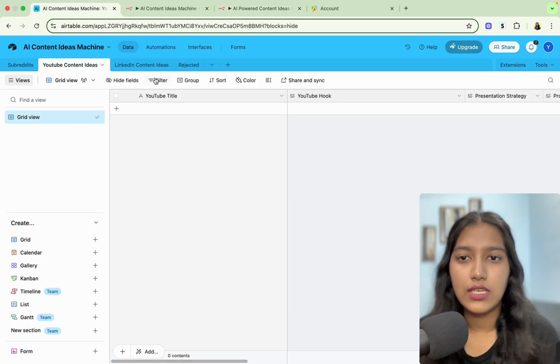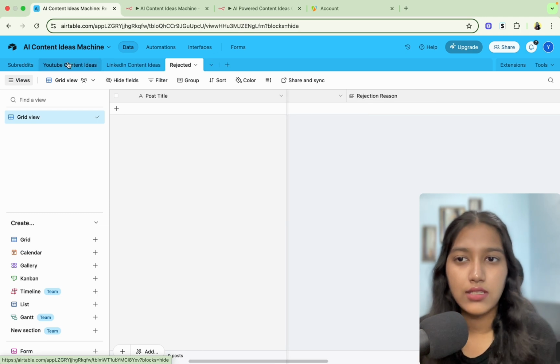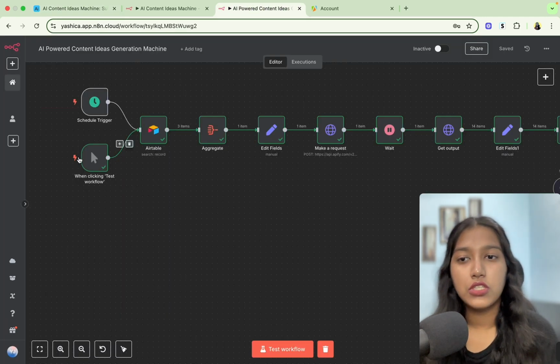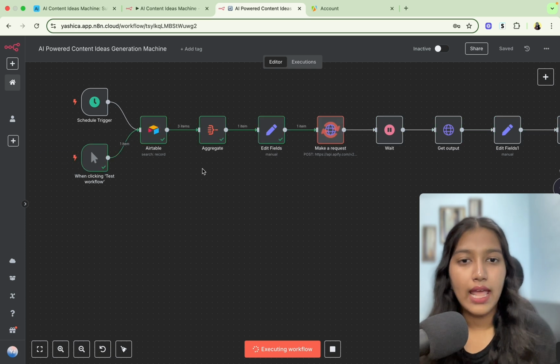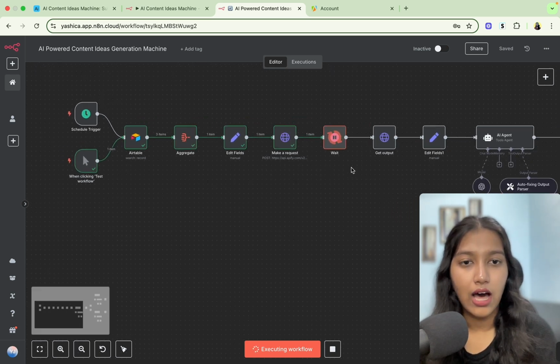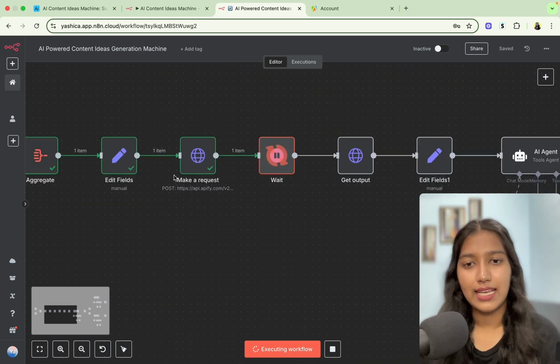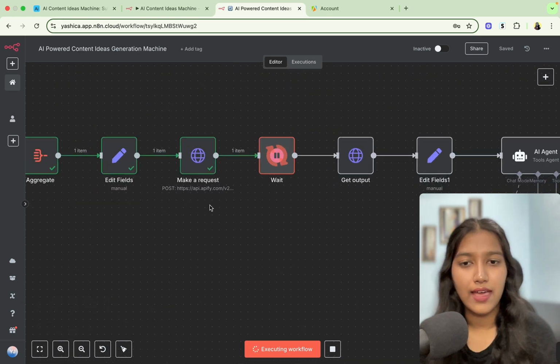For now, what I've done is I have deleted all the previous records in Airtable. I've just kept these 3, that's it. Now I'm just going to click on test workflow, and we are going to see how the entire system works in action. So at this point, it has sent a request to Apify.